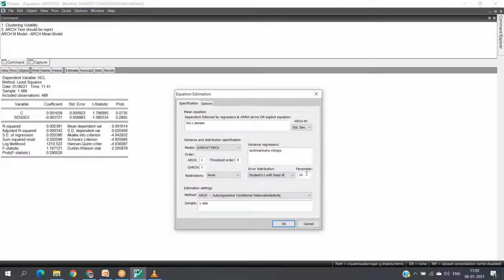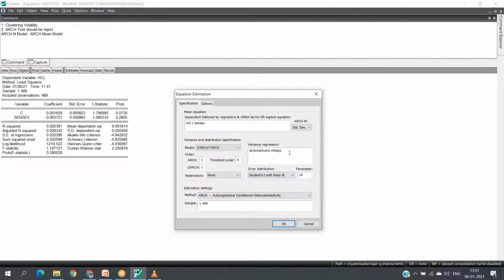Since it's the mean, ARCH-M standard deviation and variance, let's assume instead of Tech Mahindra and Infosys, I have some other companies also, like HCL, Wipro, Honeywell. If I want them to be included as part of the equation, I can include them. In case I don't want to, even if I know some companies won't have that much impact on the changes in the price of my dependent variable HCL, it's not necessary to include them. It's all about inclusion.